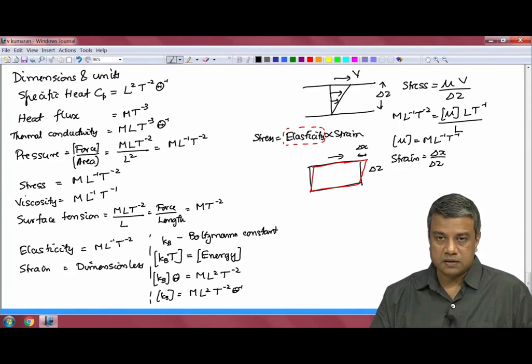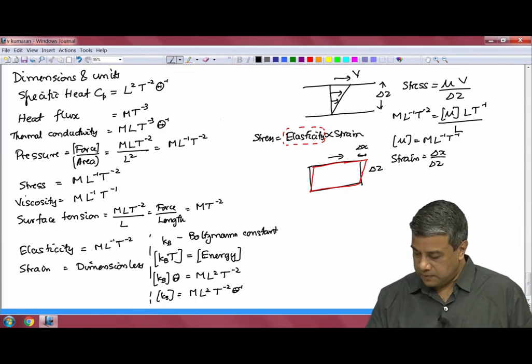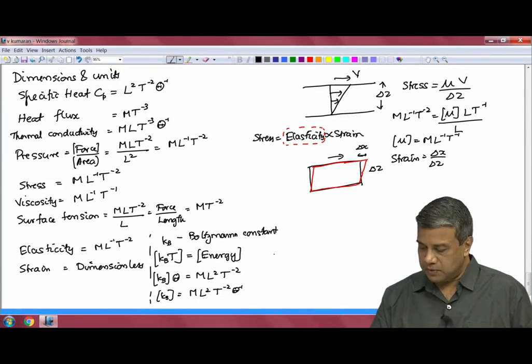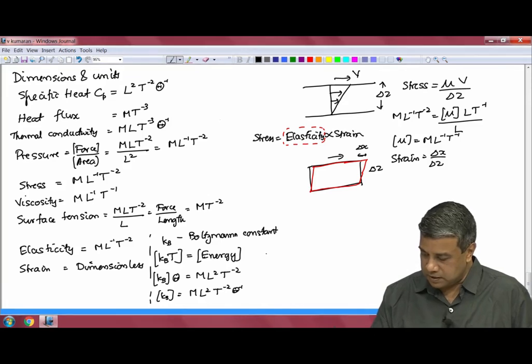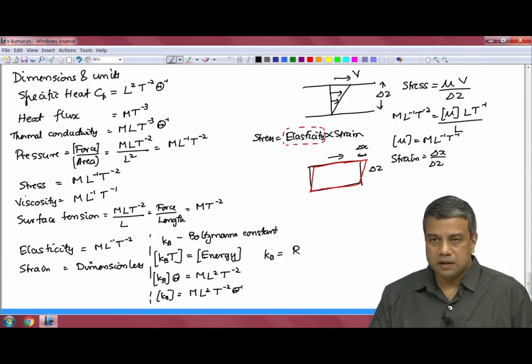So, the molar energy is RT of 1 mole of molecules, whereas KbT is the energy of 1 molecule. Therefore, the relationship between the ideal gas constant and the Boltzmann constant is that Kb, the energy of 1 molecule divided by temperature, is equal to R, energy of 1 mole divided by Avogadro number.